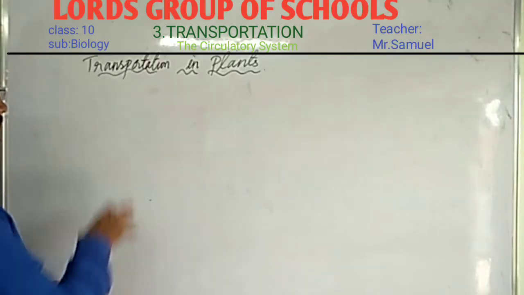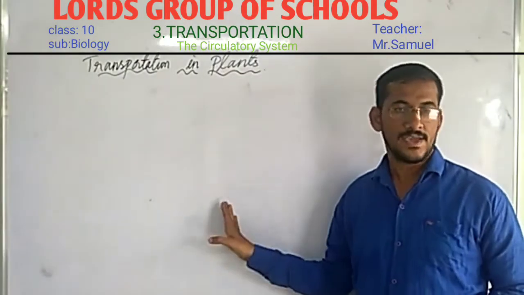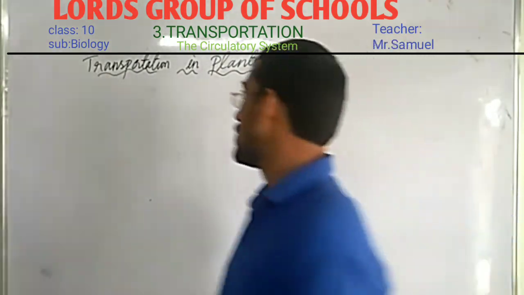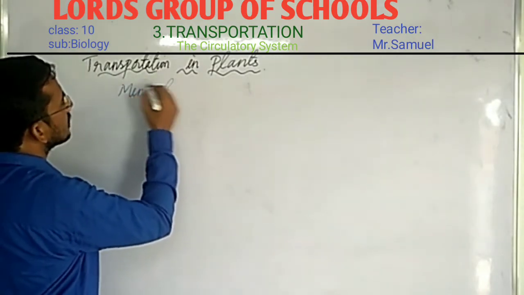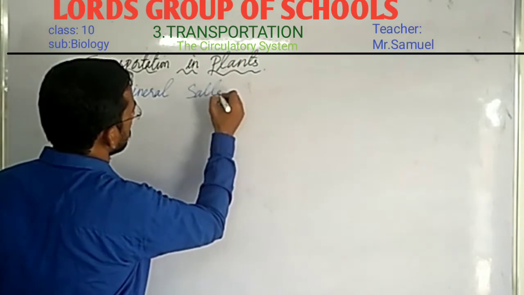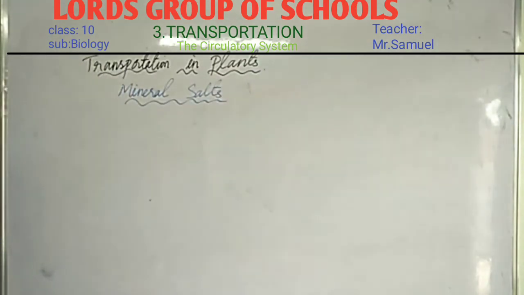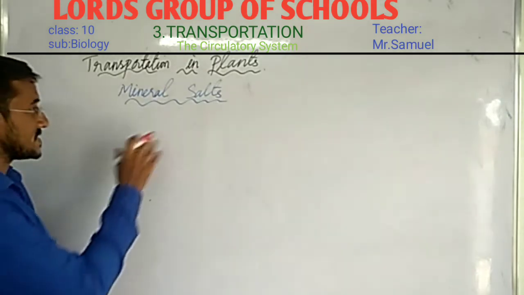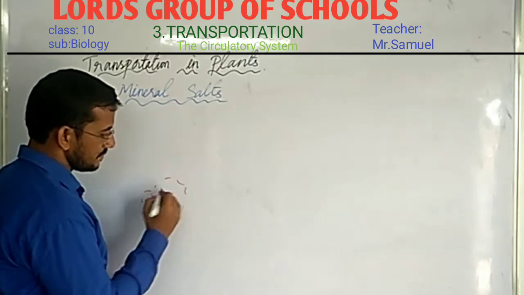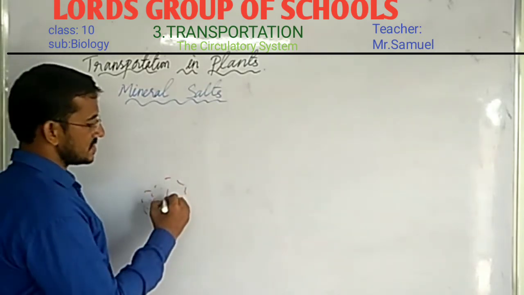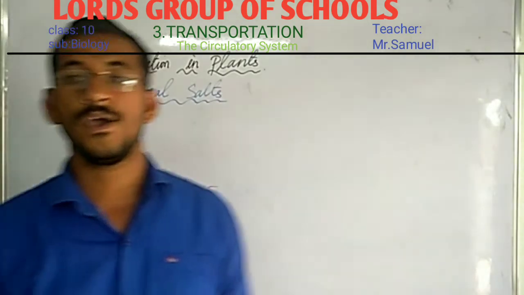Now let us understand how transportation of mineral salts occurs in plants. Minerals and some salts are present in the form of ions in soil. For example, sodium chloride: Na plus and Cl minus are present in the form of ions.